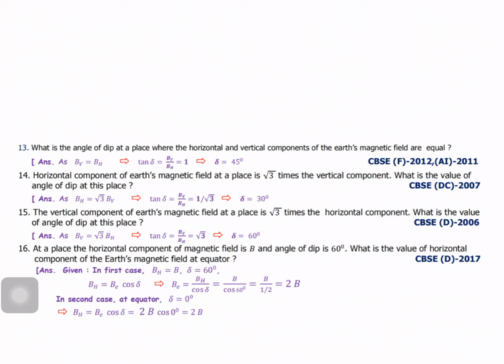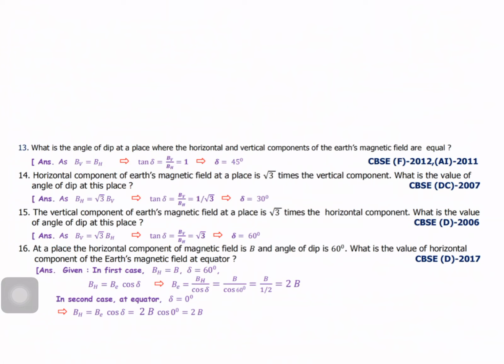Am I right? Next one, the vertical component of Earth's magnetic field at a place is root 3 times the horizontal component. What is the value of angle of dip at the place? Same model. You can write BV equal to root 3 times BH, or tan delta equal to BV by BH, that is root 3. Root 3 corresponds to the angle 60 degrees.